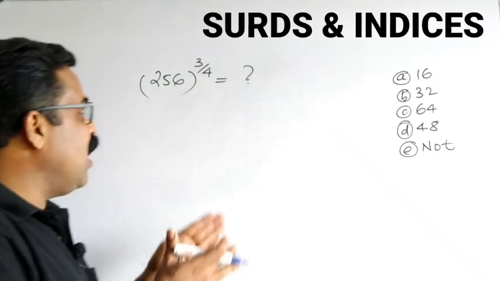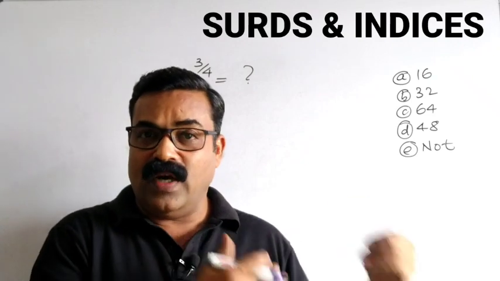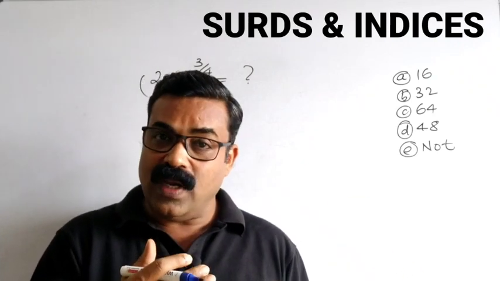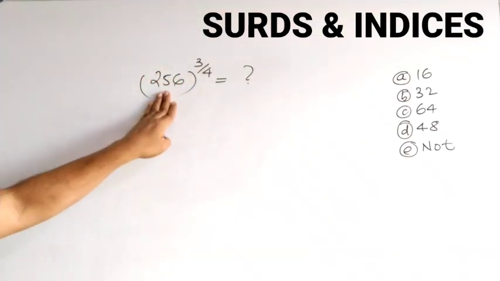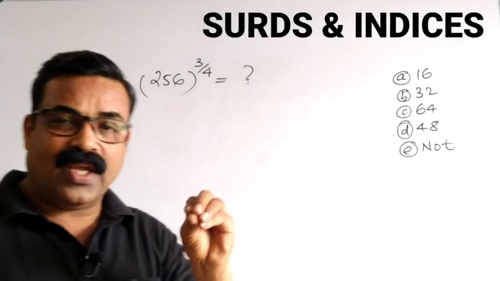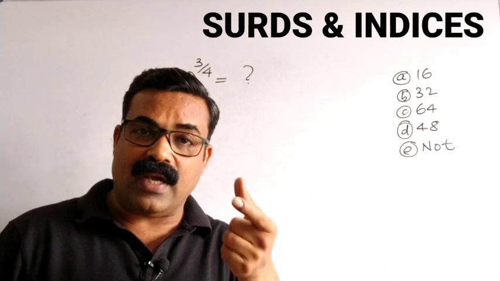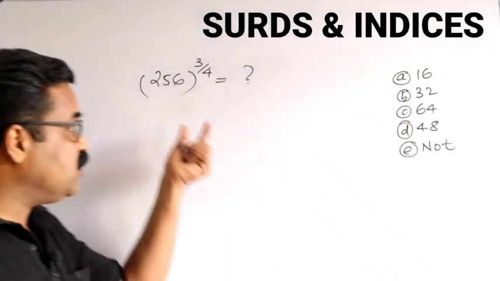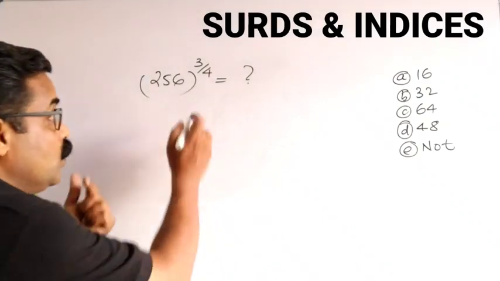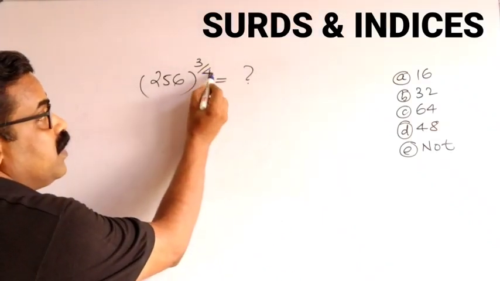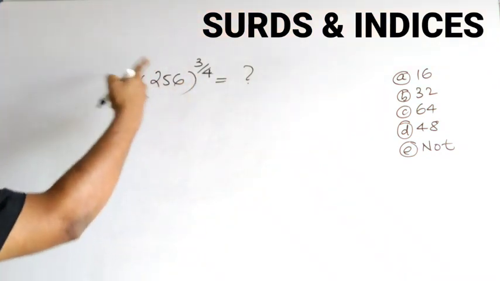So this is a normal, basic question based on surds and indices. Whatever formula we have already learned, we can apply here and easily find the answer. Here is a simple trick. In competitive exams, questions like these have a power that matches the number inside the bracket. Whatever number is given here, it is 4, so we have to write this number in powers of 4.